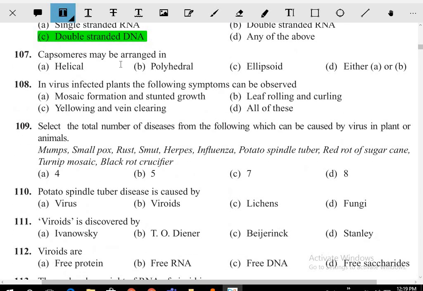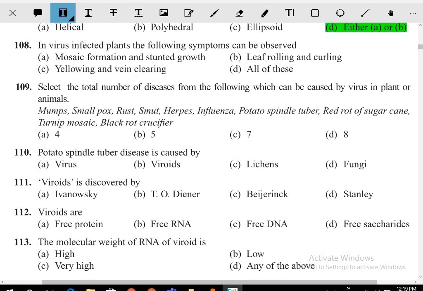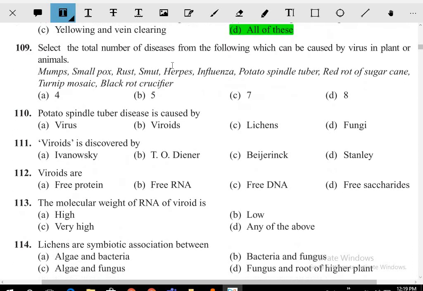Capsomers can be arranged as what? Helical, polyhedral, ellipsoid. Okay, three types of symmetries. In the virus-infected plants, the following symptoms can be observed. So the answer is all of the above.